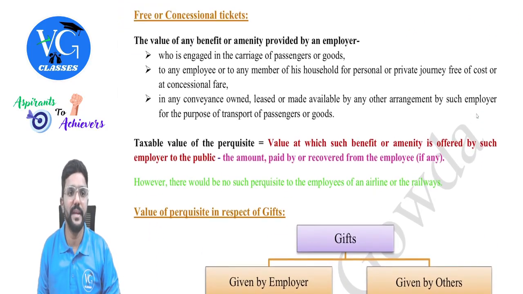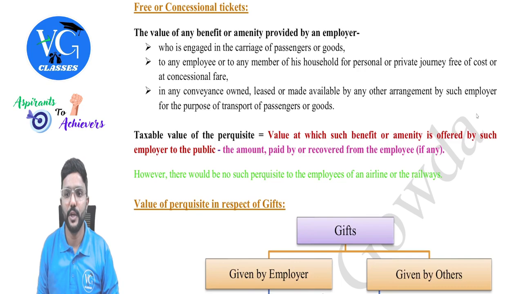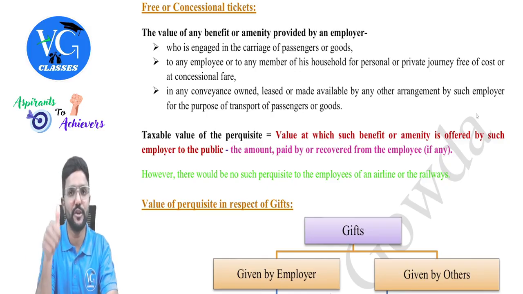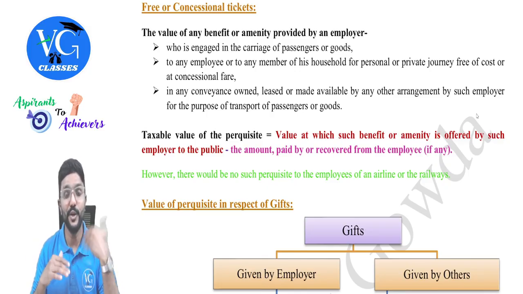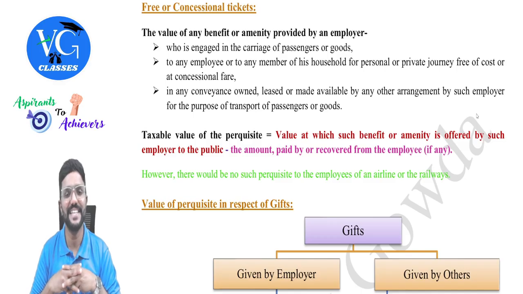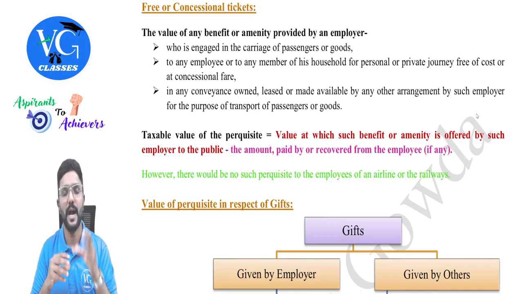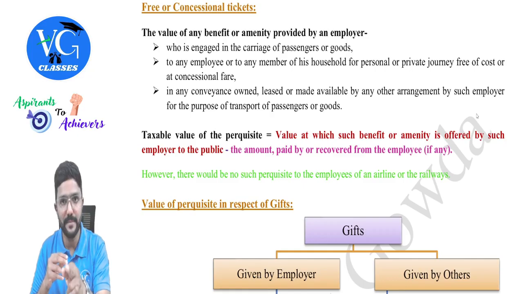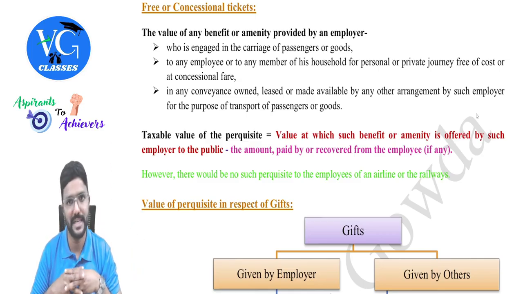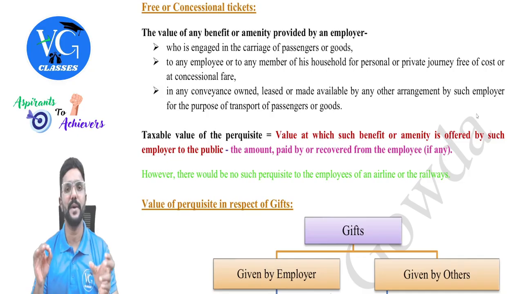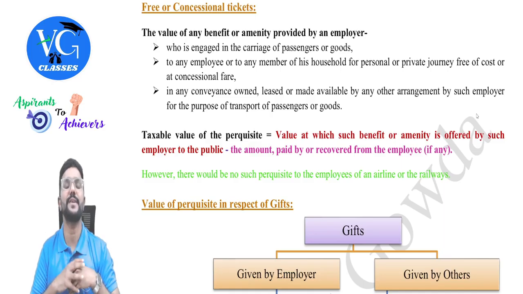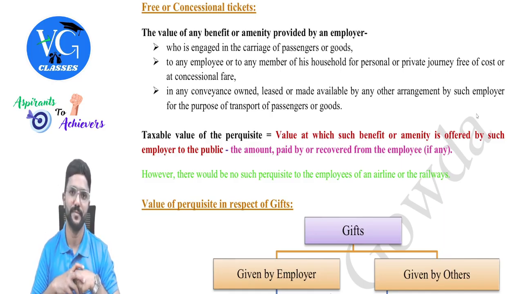Okay, sir. Then free or concessional tickets. Now assume you are working as an employee with an employer who is engaged in the business of transportation of goods or passengers. And for you or your family members, they are providing free transportation service. In that case, is it taxable as perquisite for you? Yes. At whatever price the same service is offered to the public, that amount will be taxable for you as perquisite, guys. This is relevant only for employees working with an employer engaged in the business of transportation of goods or passengers.